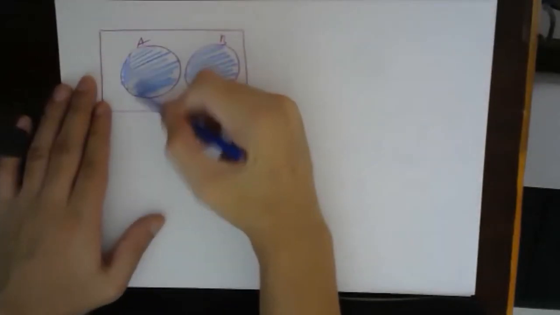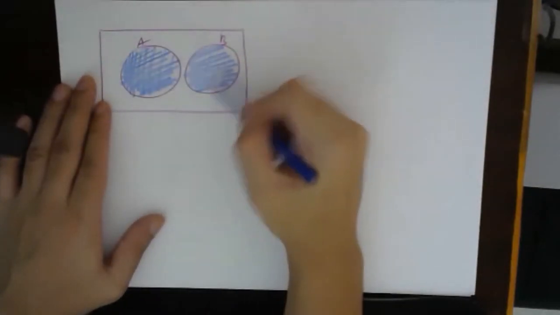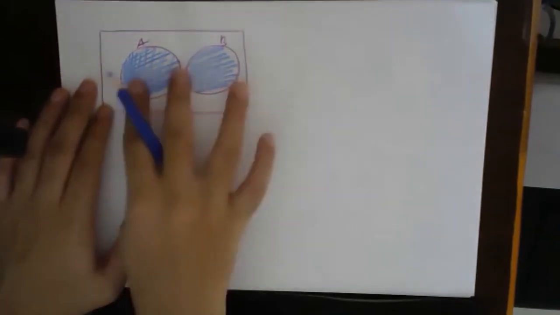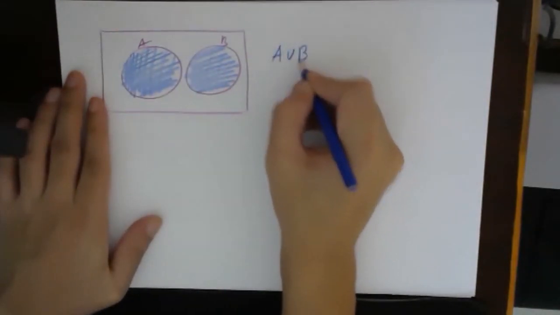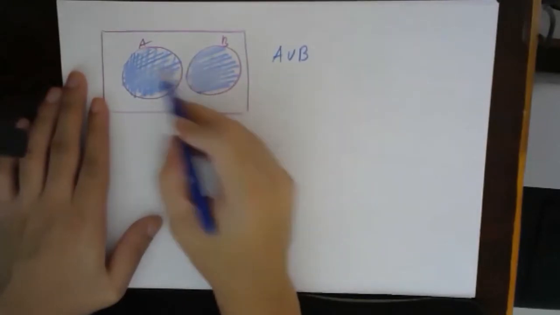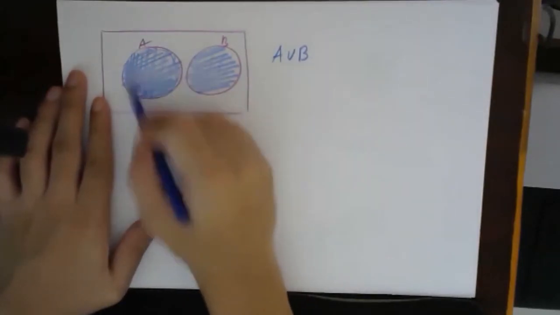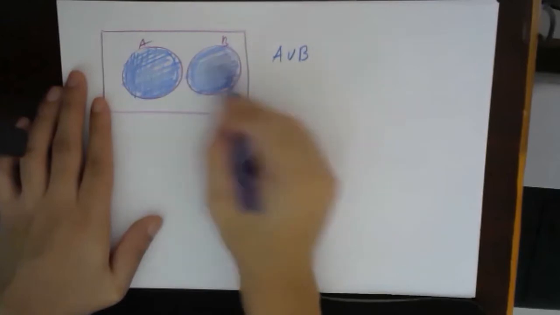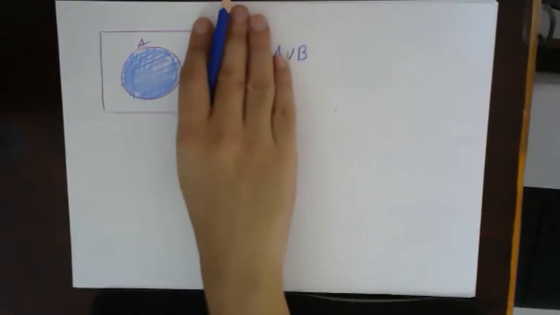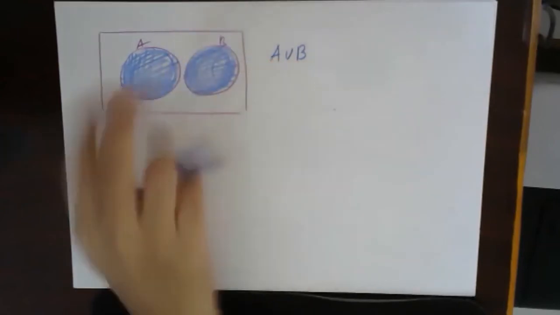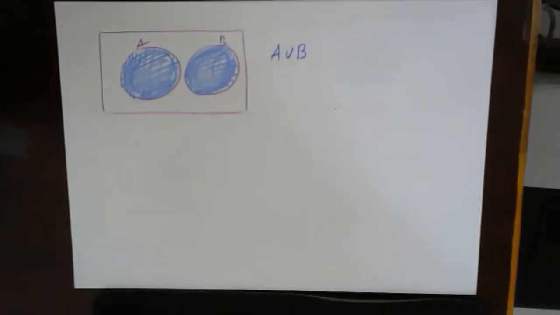So I'm talking about this part as well as this part. What I will call this part collectively, this shaded region together, will be known as A union B. We already know what A is: A will be this part inside, and B will be this part. This is okay for everyone.